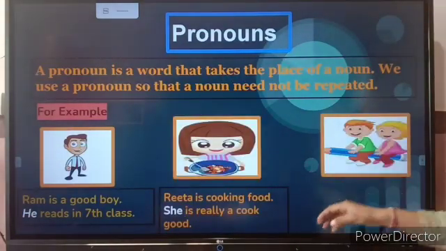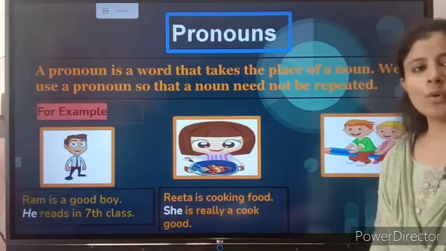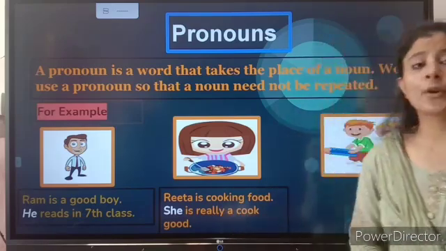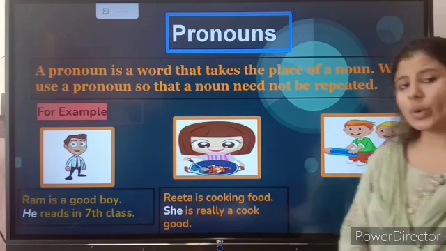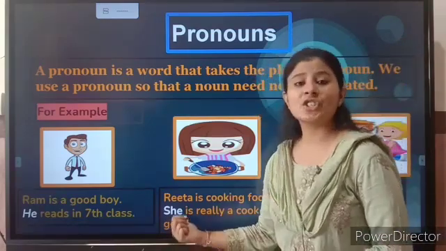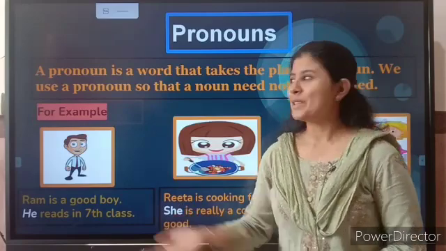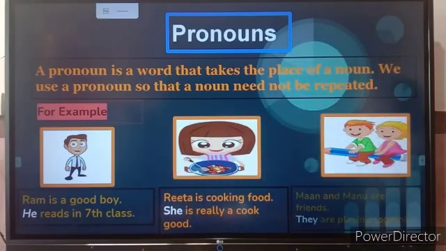Now the next example: Rita is cooking food. She is really a good cook. So which pronoun have we used in this sentence, students? Yes, we have used she in place of the noun Rita. Clear? So let's move forward. Manu and Manu are friends. They are playing together.